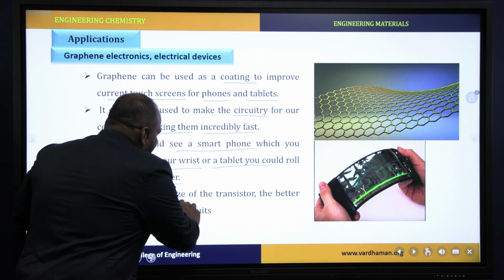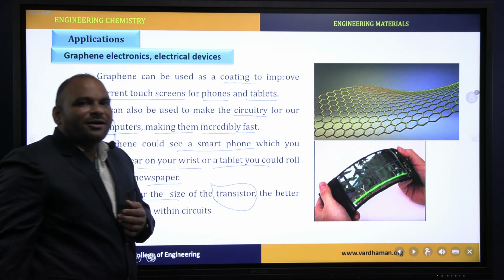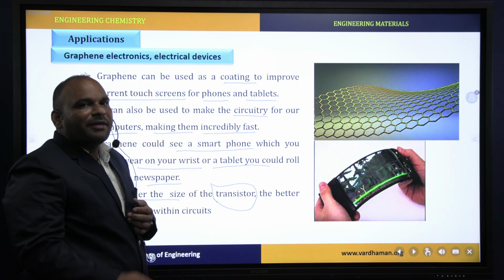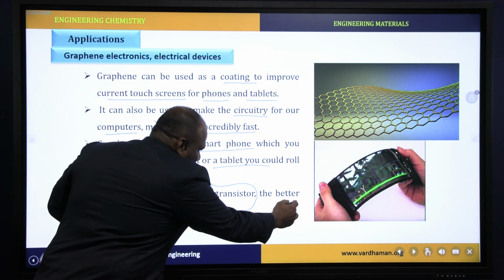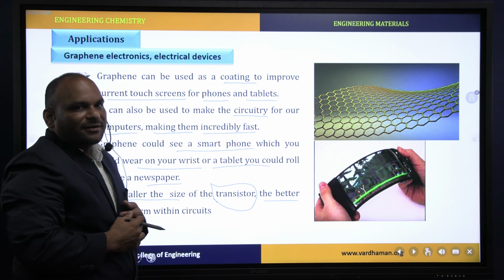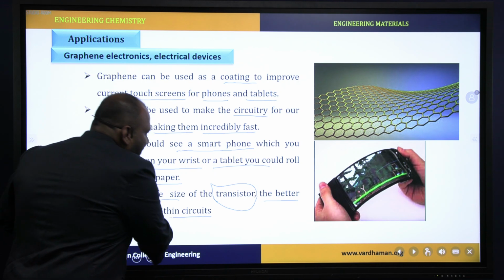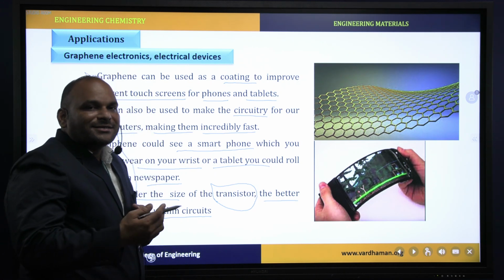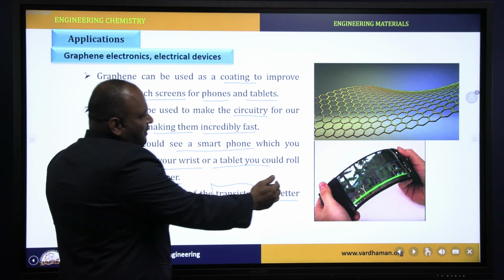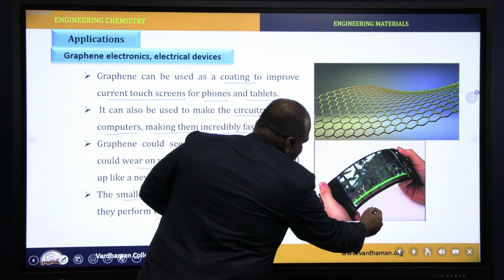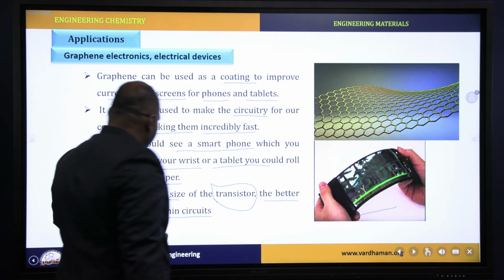By using graphene, we can prepare small transistors. The first small transistor made by graphene was introduced at Manchester University. The transistors made by graphene work more efficiently than circuits made by traditional silicon based semiconductors. This image shows that. This is a mobile phone which is made by graphene.